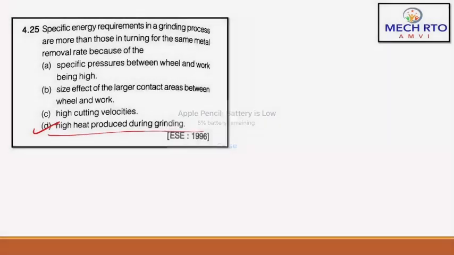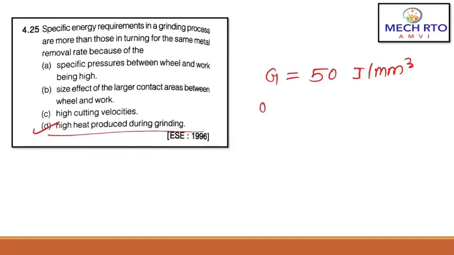As you all know, the grinding process is very inefficient compared to conventional metal cutting. If you calculate the specific energy for grinding, it comes to be about 50 joule per mm cubed. And the specific energy for other methods is basically 2 to 5 joule per mm cubed.